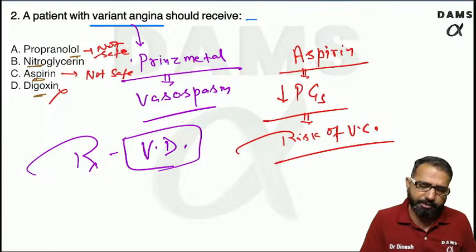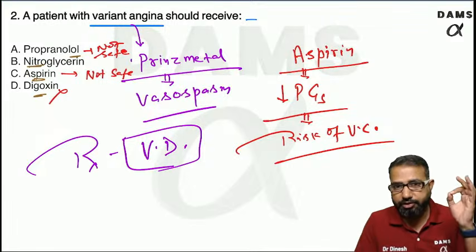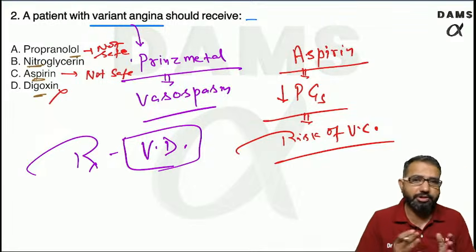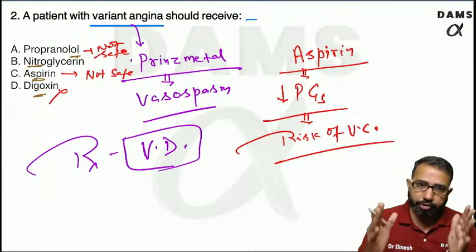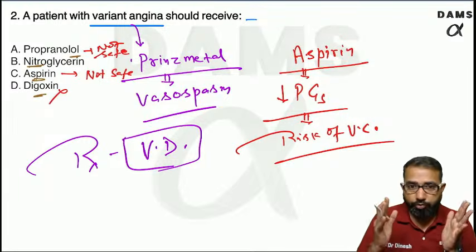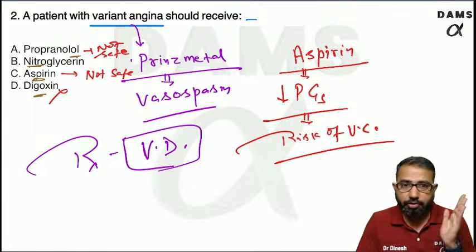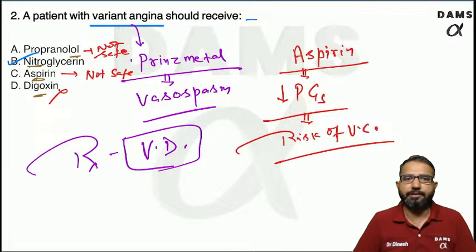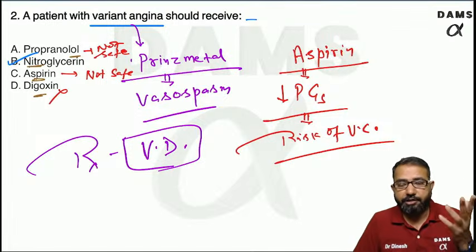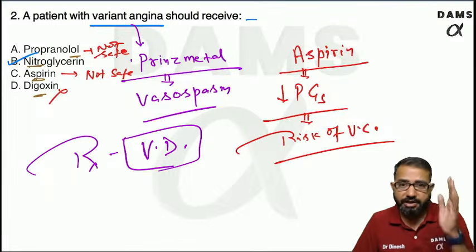Beta blockers, everybody knows beta blockers are causing vasoconstriction. Propranolol is a non-selective beta blocker. Do not use in peripheral vascular disease. Do not use in Prinzmetal angina. Do not use in asthma. So that is not safe. So out of these, the safe drug is nitroglycerin, which is a vasodilator. Even though it is primarily a venodilator, it is still relaxing the coronary vessels as well.